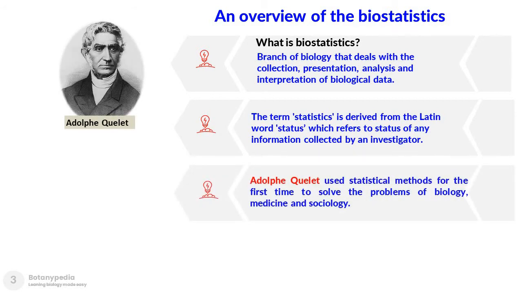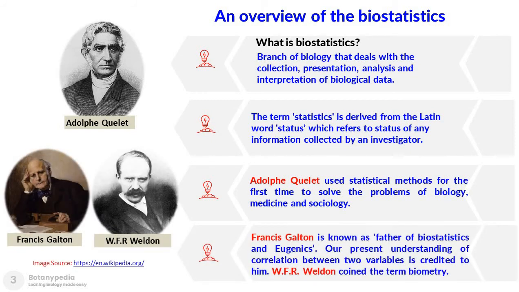Adolphe Quetelet used statistical methods for the first time to solve the problems of biology, medicine and sociology. Francis Galton is known as the father of biostatistics and eugenics. Our present understanding of correlation between two variables is credited to him. If you want to learn more about correlation, you can check the description below to find the link that will take you to the e-lecture pertaining to correlation.